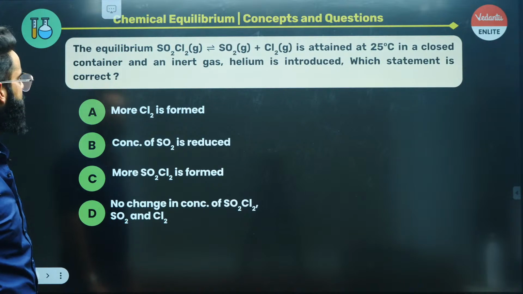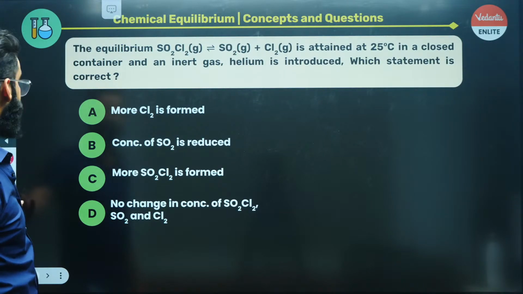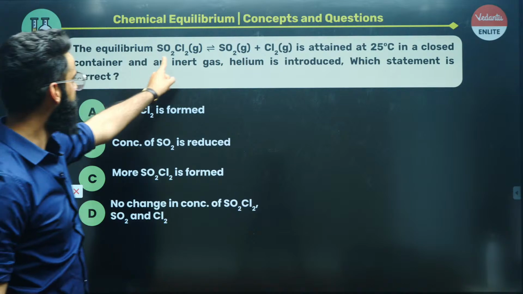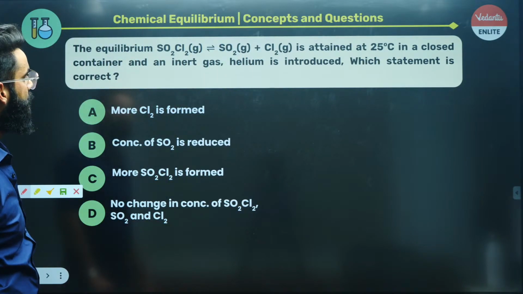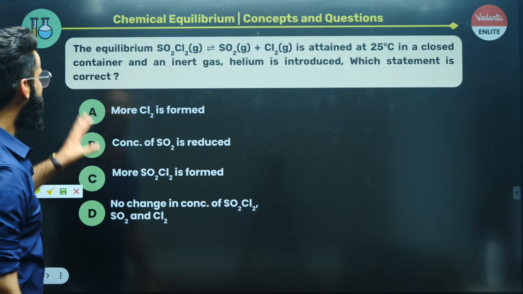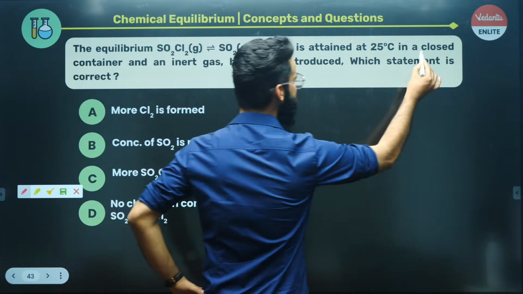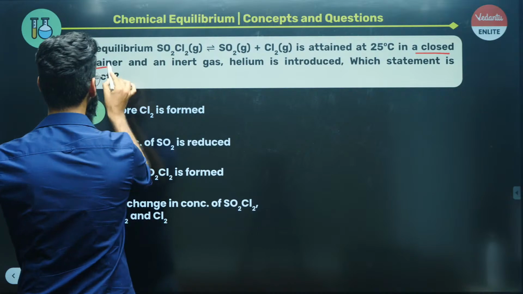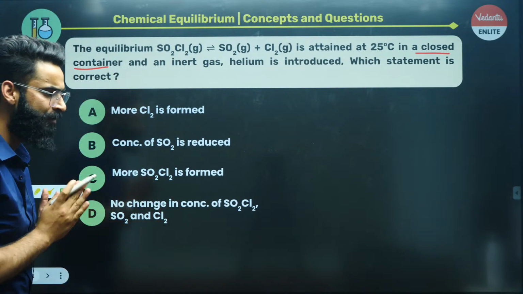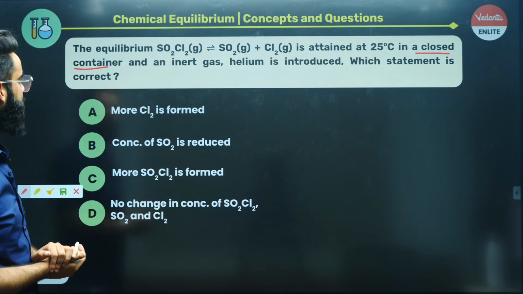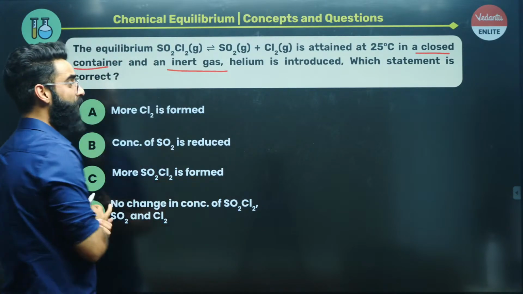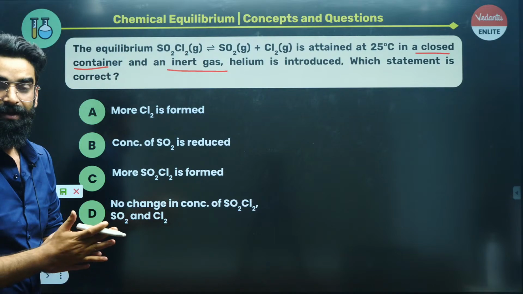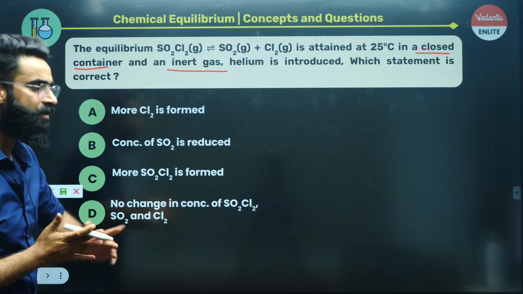This is something which you need to solve. The question is based on Le Chatelier's principle. We are given a reaction which is at equilibrium, right? Now, this reaction is taking place in a closed container. That means the volume of the container is fixed. And you are adding an inert gas at constant volume, right?